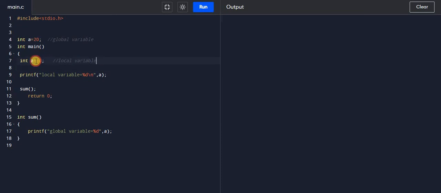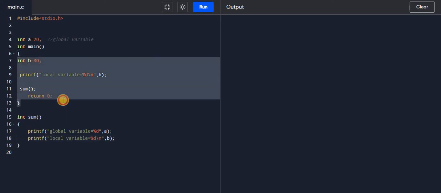Now if I remove this a is equal to 20 and give the name b, integer b equal to 30, and now change this a to b in the local variable. Now I copy this and place it here. So what will be the answer? It will give an error because we are accessing the local variable outside this main function.